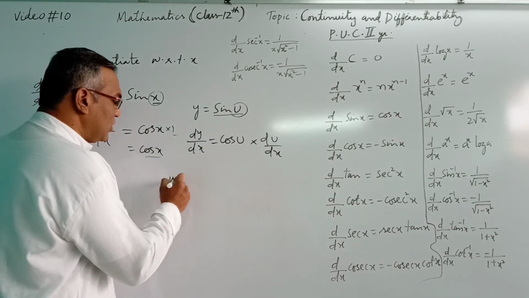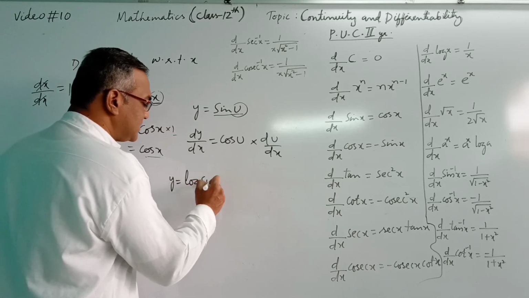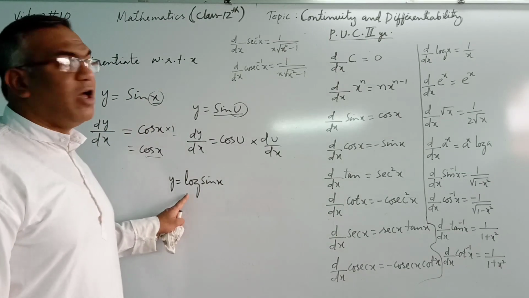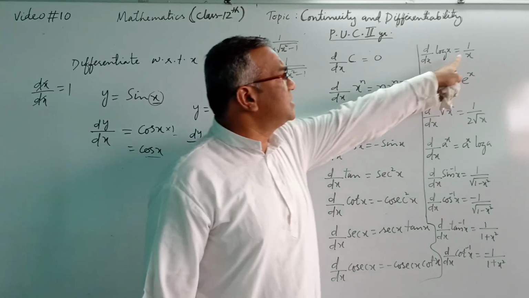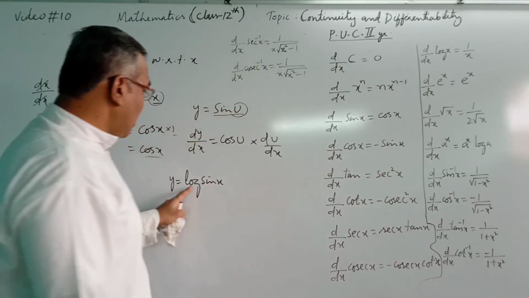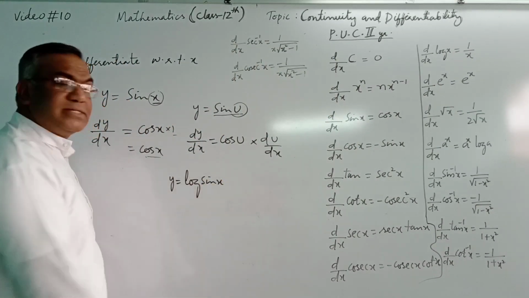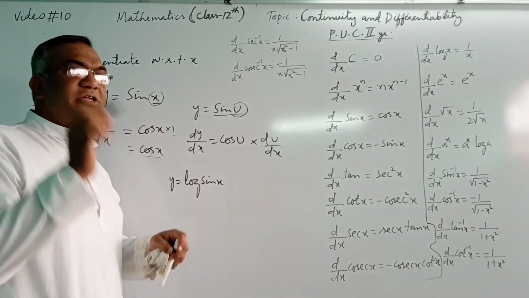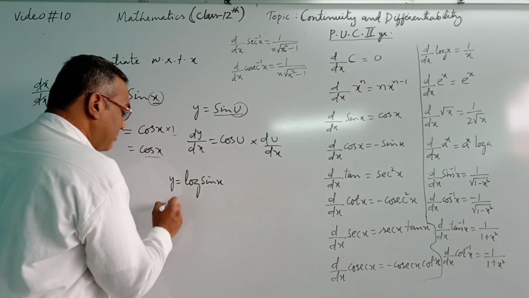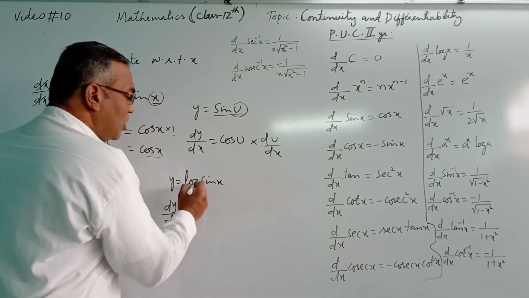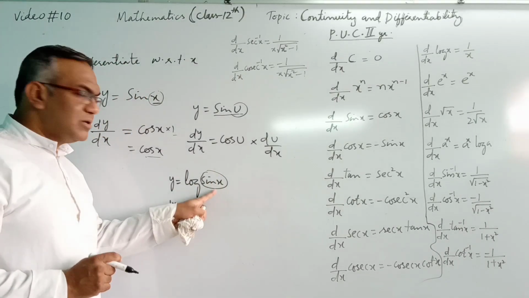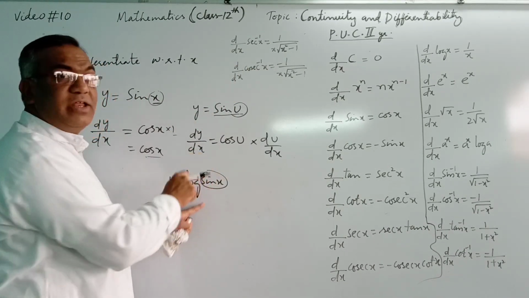For example, one more example. I give you y is equal to log of sine x. Usually, we have already seen the formula of log x. Differentiation of log x is 1 by x. But here with log, it is not just x. It is sine x, another function of x. So dy by dx will be equal to, log is like x, but in place of x, we have sine x.